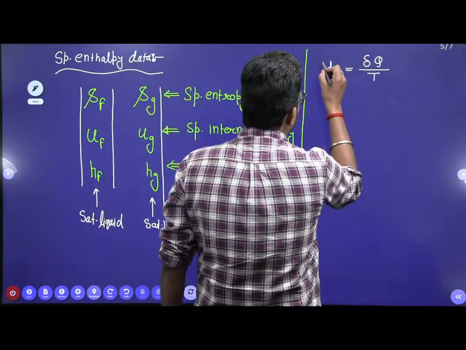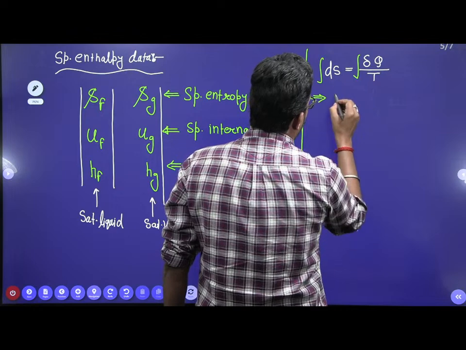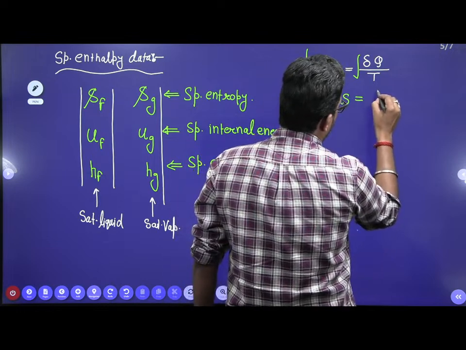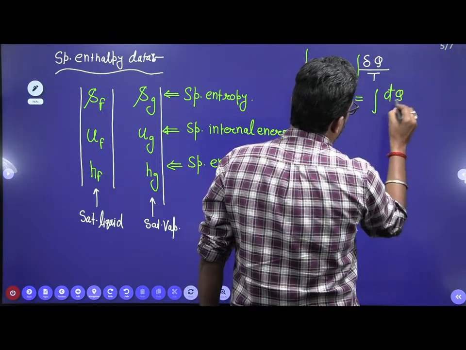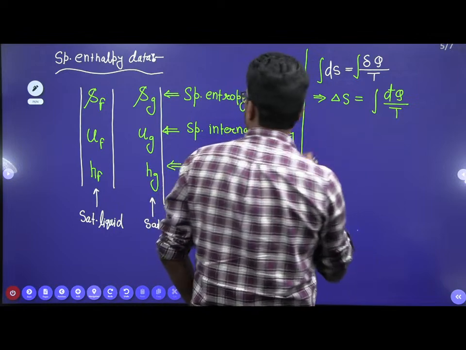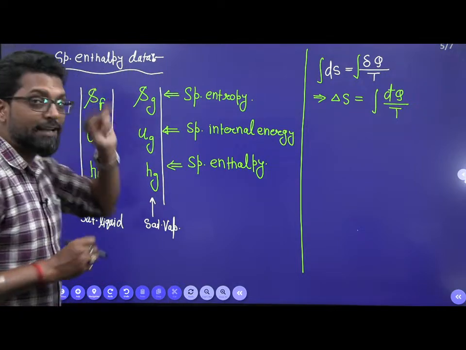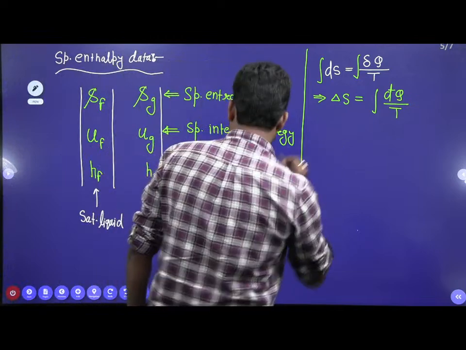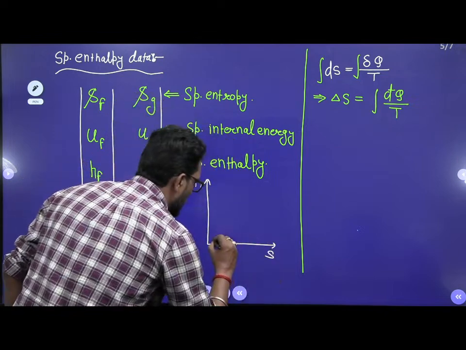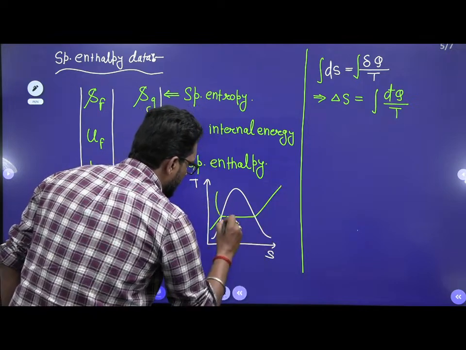Now, if you integrate it, delta S is equal to the integral of dQ by T. In the saturation condition, that means between Hf and Hg, the temperature is constant during the change. On a T-S diagram, with the saturation curve and a constant pressure line, this is also a constant temperature line.